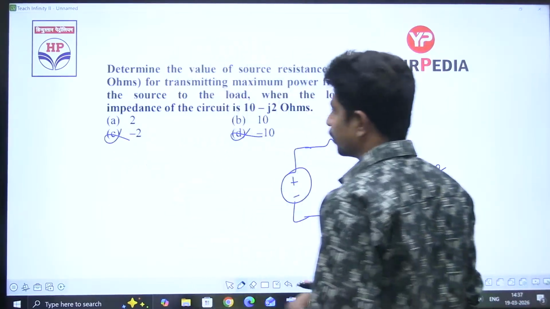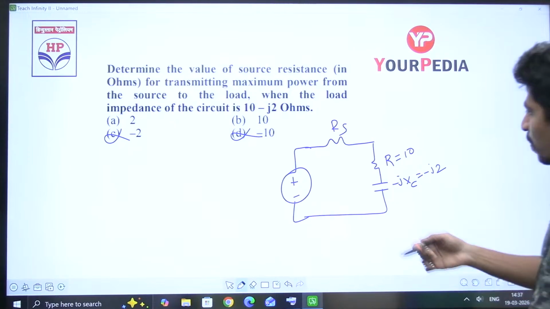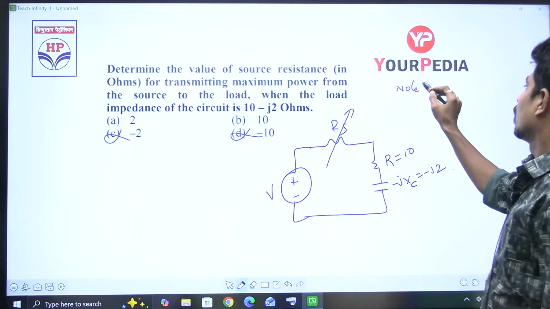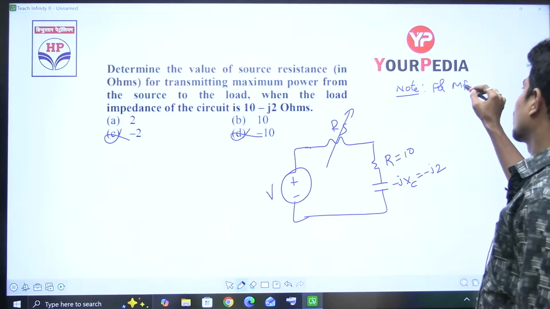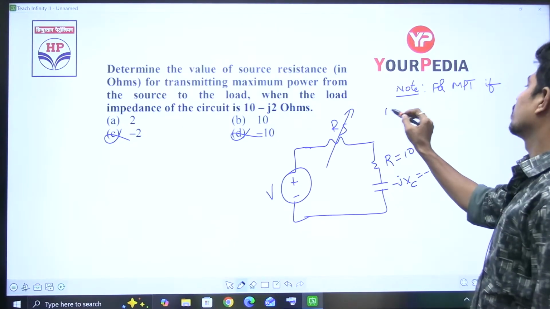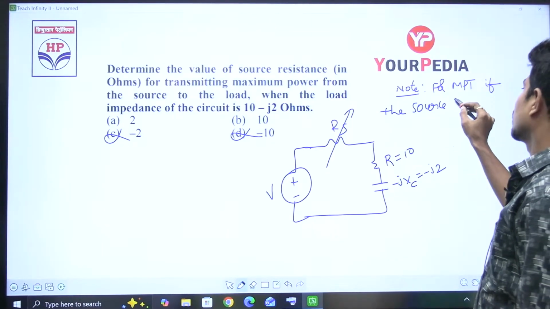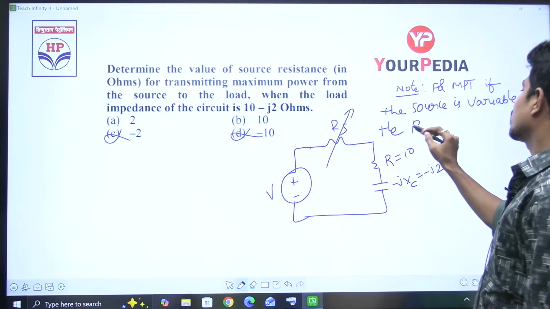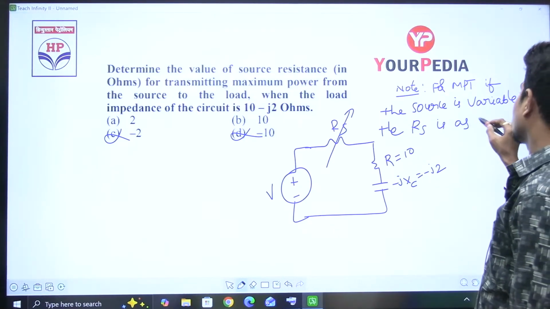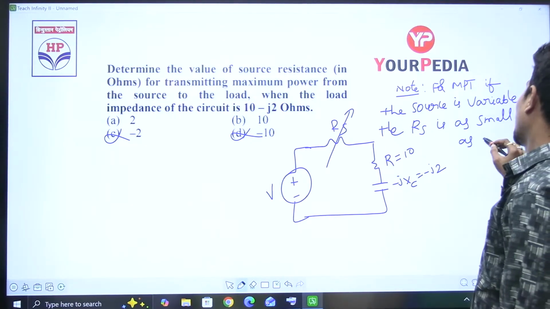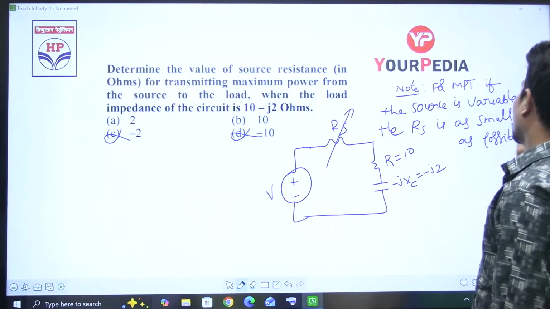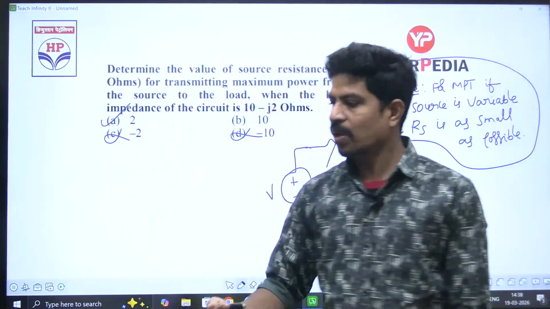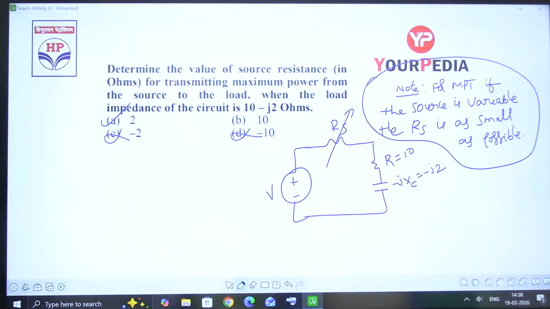Resistance cannot be negative. Note: for maximum power transfer, if the source resistance is variable, the resistance of the source should be as small as possible. Looking at the given options, the smallest value is option A. Right?